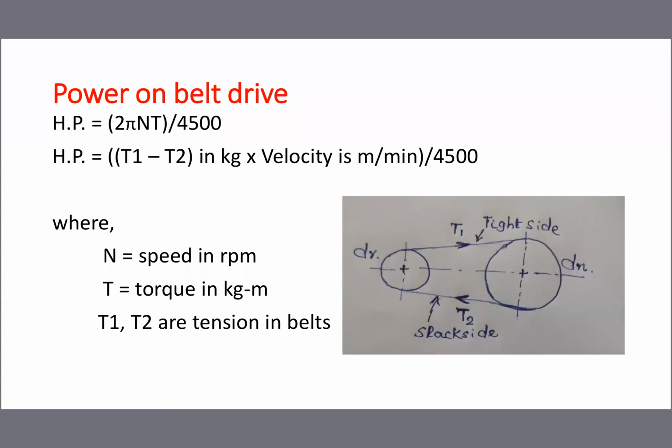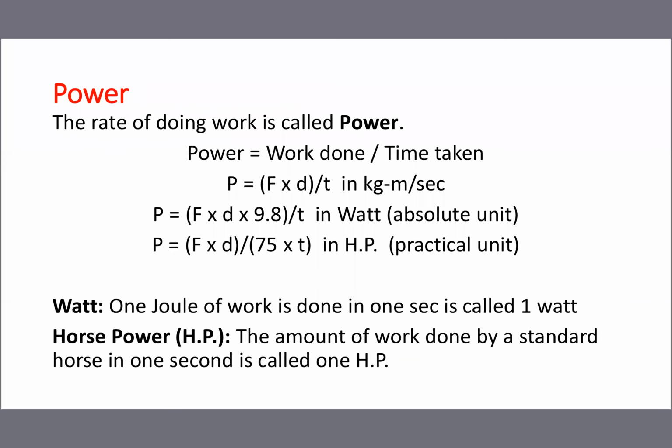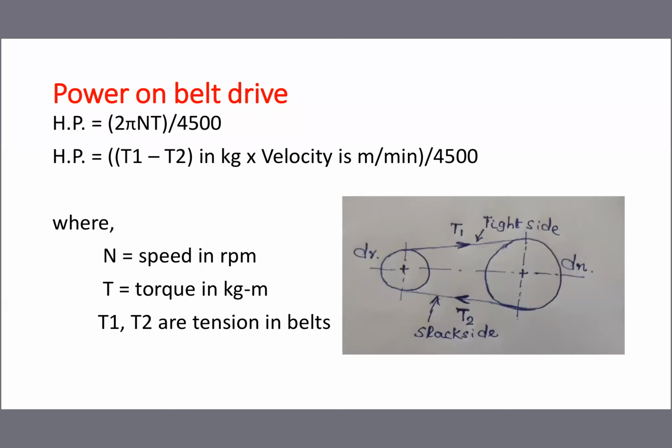4500 is not a new number. It is 60 multiplied by 75. 60 is for converting minute into second, and 75 is for converting kg meter per second into HP. Here we already used the formula. 75 we use in one place, no? That 75 into 60 is 4500.